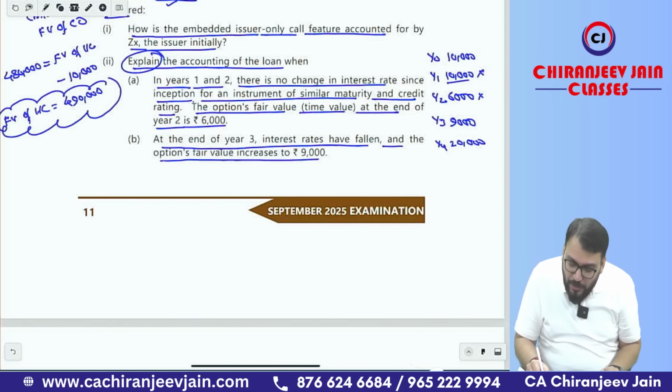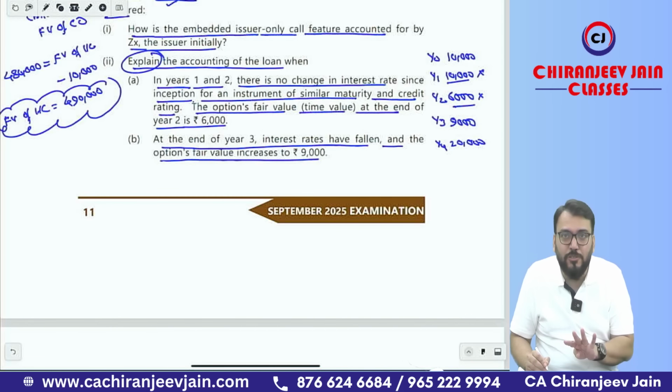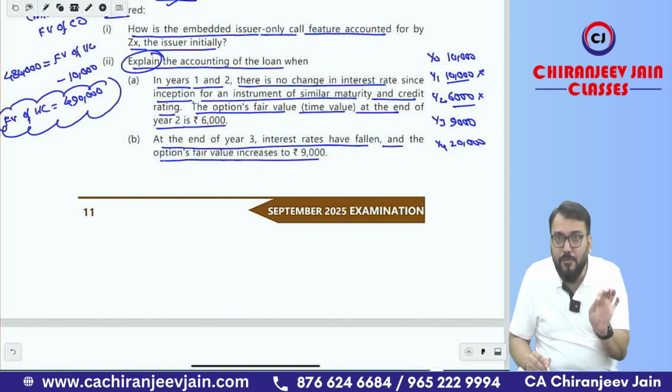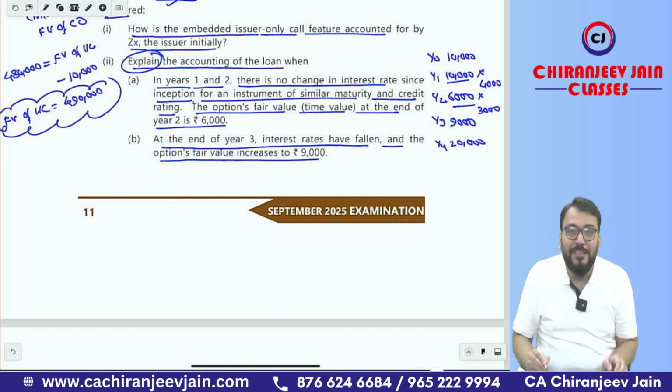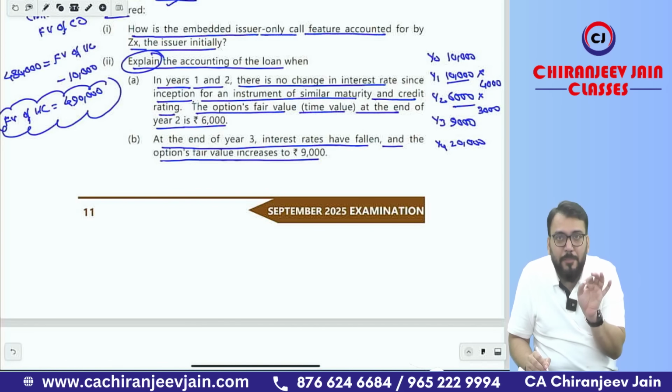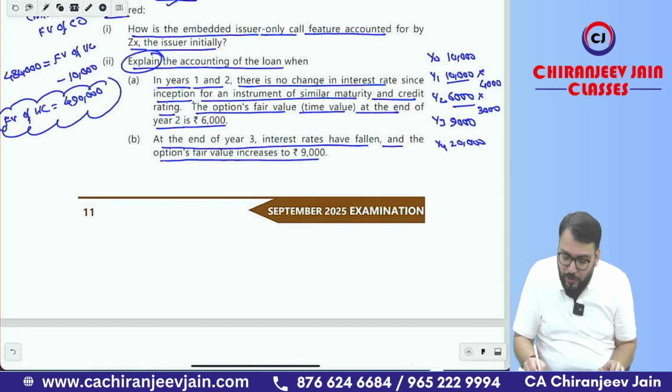But now you can see 10,000 becomes 6,000. So there is a loss of 4,000. What journal entry will we do? P&L account debit, to derivative financial asset 4,000. So there is a loss of 4,000. Okay. Then there is a gain of 3,000. What journal entry will we do? Derivative financial asset account debit to gain, and that gain will be transferred to the profit and loss account, 3,000.